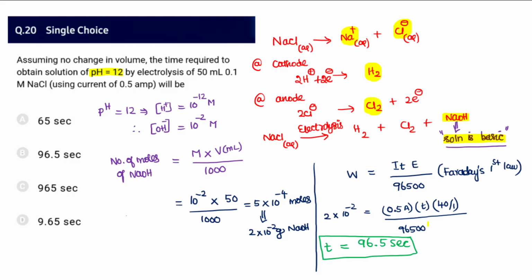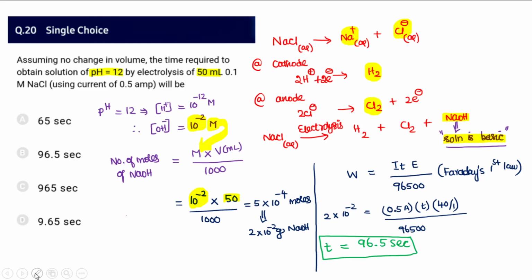The solution is finally going to be basic in nature. So at the end of the electrolysis, the pH of the solution is going to be increasing. Now they're asking you to get a pH of 12, which means the concentration of OH minus will be 10 power minus 2 at 25 degrees Celsius, because we know the ionic product of water Kw equals 10 power minus 14. So if pH is 12, pOH is 2, and this is going to be 10 power minus 2. So let me find out the number of moles of NaOH present. For 10 power minus 2 molarity, that is the concentration I got, I'm substituting here, and the volume is 50 ml as given. Since volume is in milliliter, I'm converting into liter.